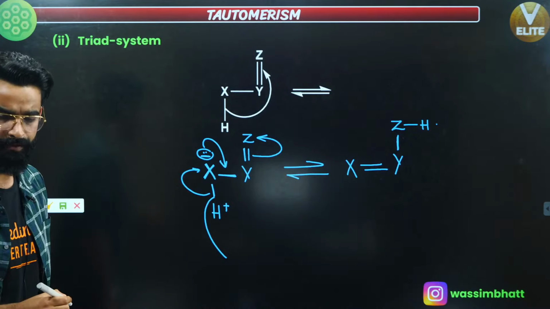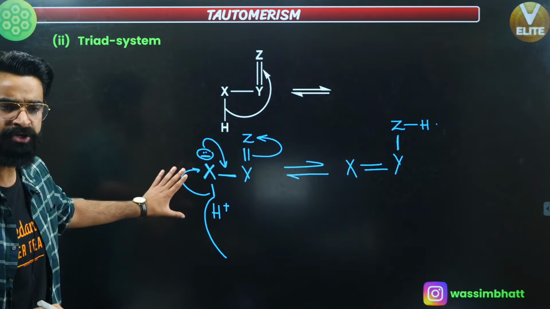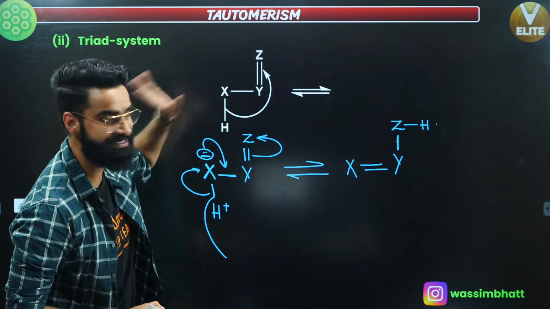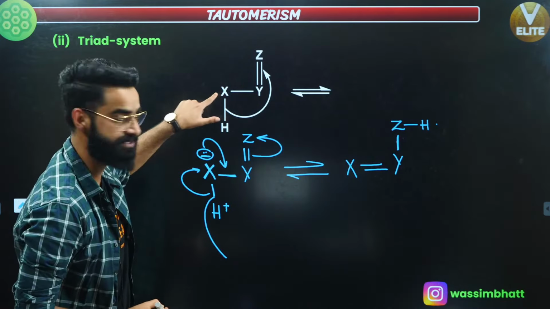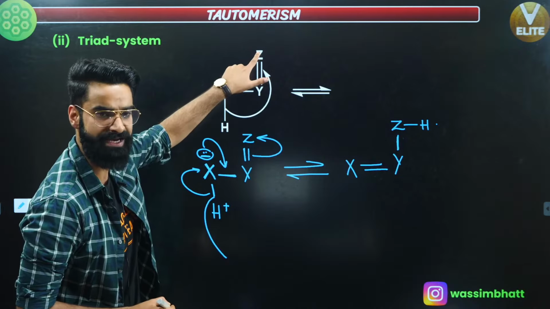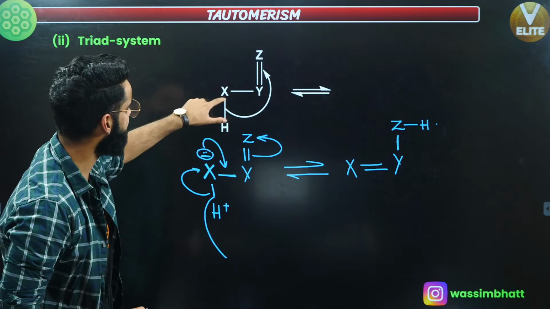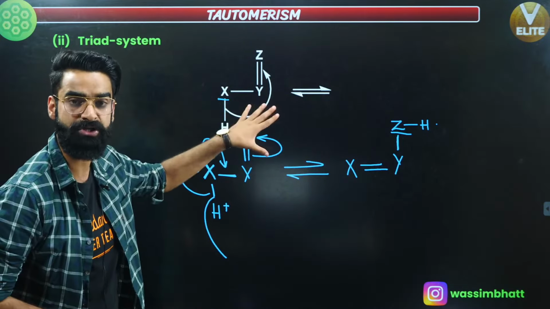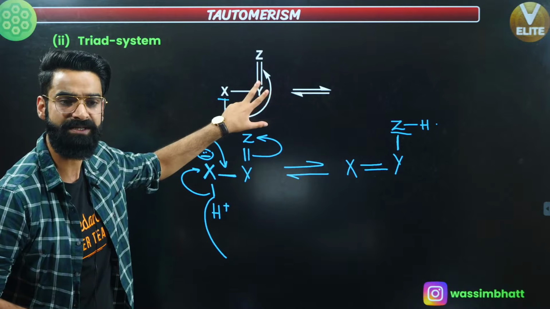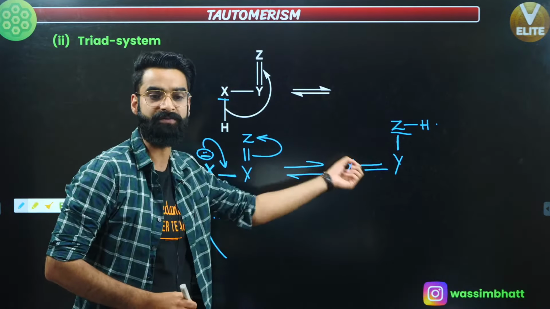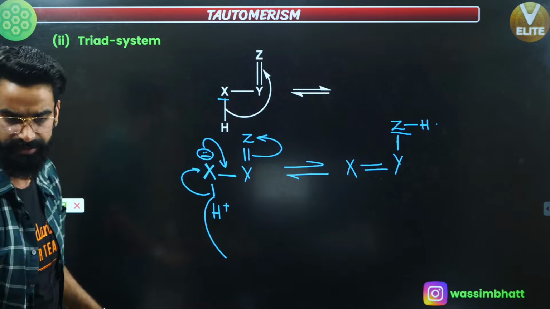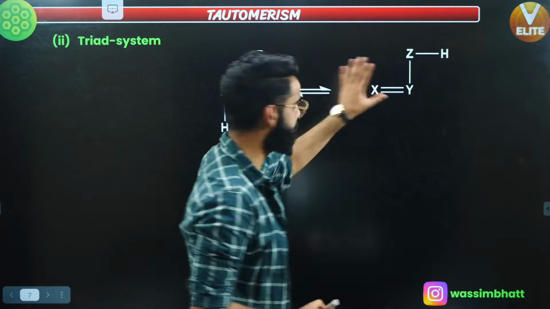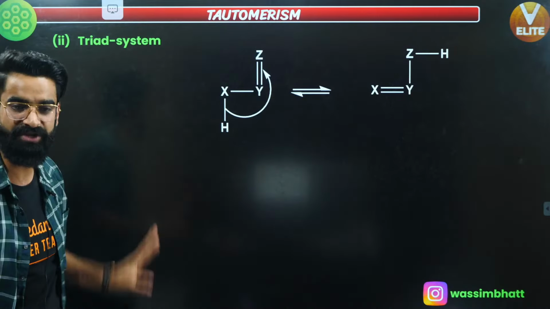So what happened over here? Oscillation of H positive took place between this X and this Z. First your hydrogen was attached with X, now the same hydrogen is attached with Z. So oscillation of H positive took place between two polyvalent atoms. Again, we got two forms, and these two forms are what we call tautomers of each other, correct? I'm sure it's clear to you. So these two are basically the tautomers. This is the general example.